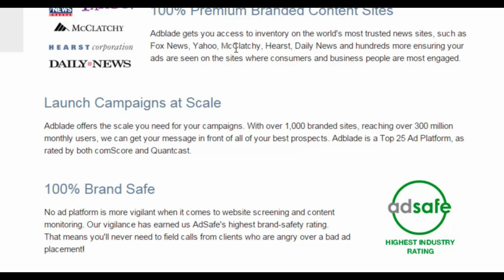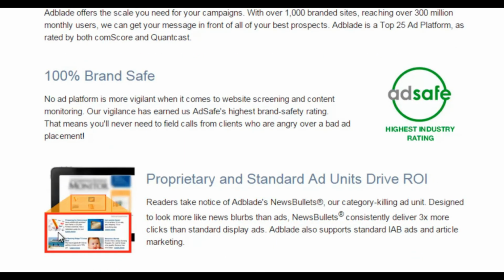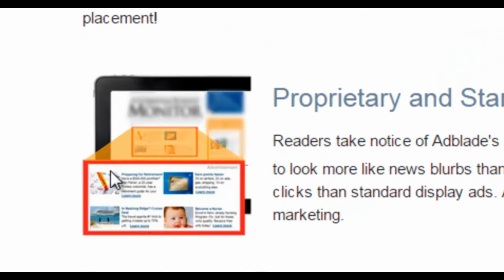AdBlade doesn't work with long tail ugly websites, only real authorities in the news area. As you can see, here are the type of ads that will be displayed. They'll actually look like they're part of the website where the ads are being displayed, like actual content on that specific website. Now what that means is that people will not ignore them.